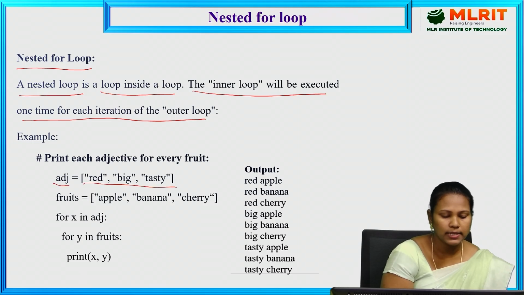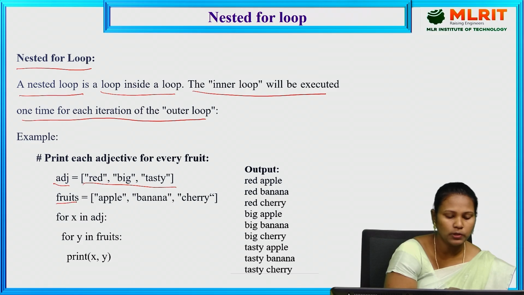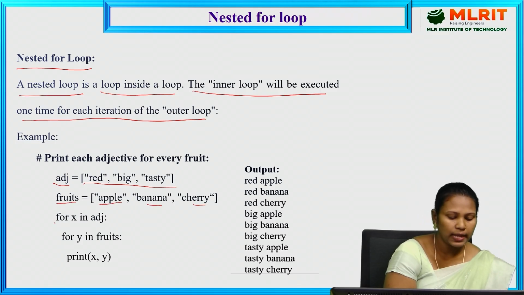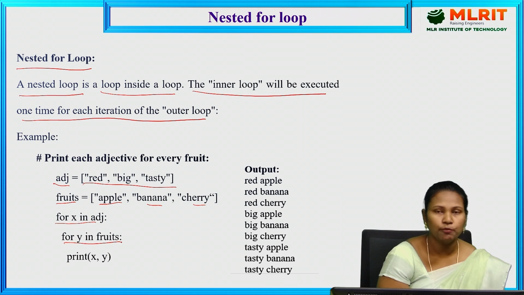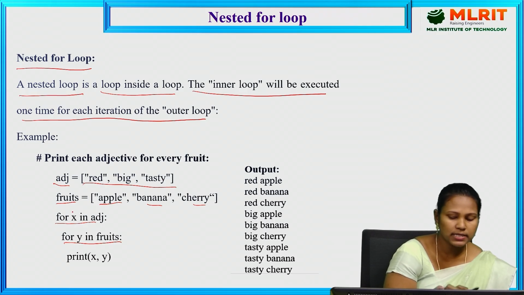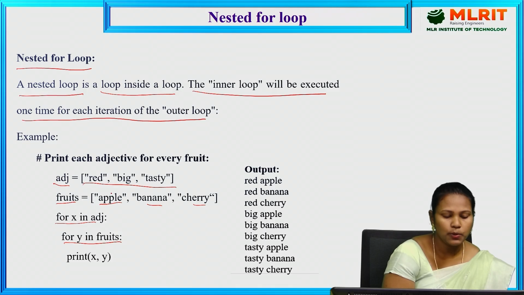The adjective list contains red, big, tasty. 3 values are there. And the fruits: apple, banana, cherry. 3 values are there. Now for x in adj, for y in fruits. First it iterates x in adj, so the adj contains the red value, big value, tasty. So x now contains red. Now again for y in fruits it comes. The y values are apple, banana, cherry. Now y contains the first value, apple.